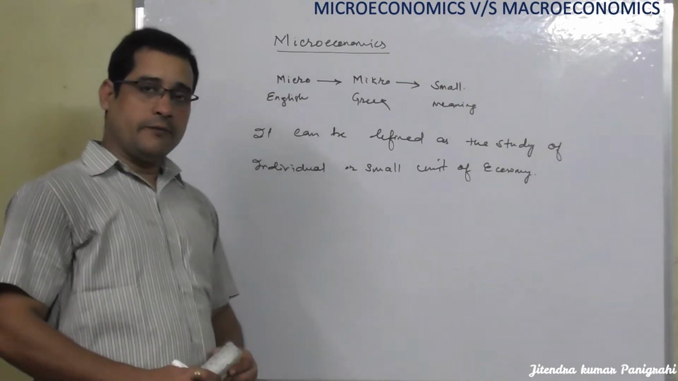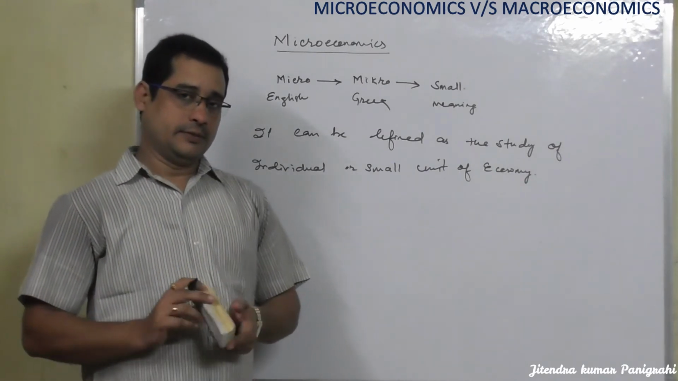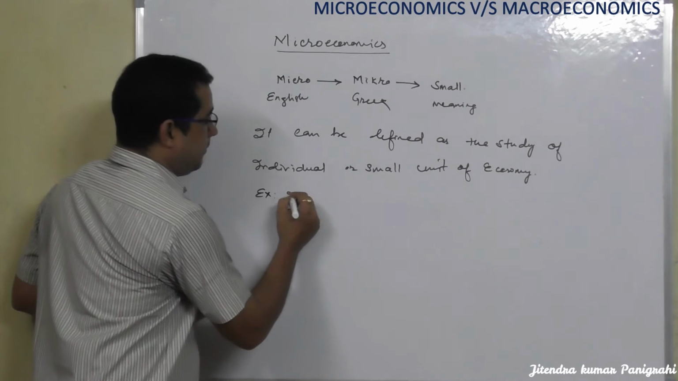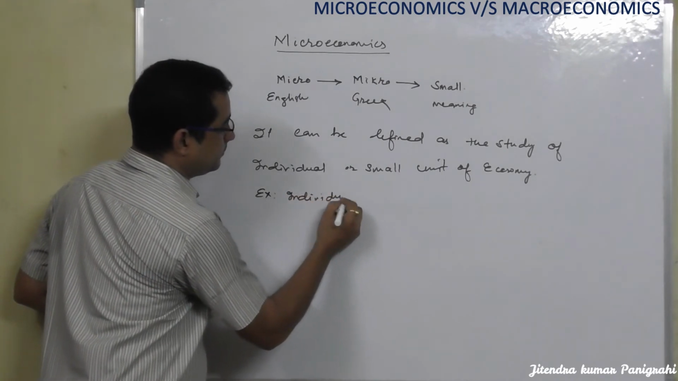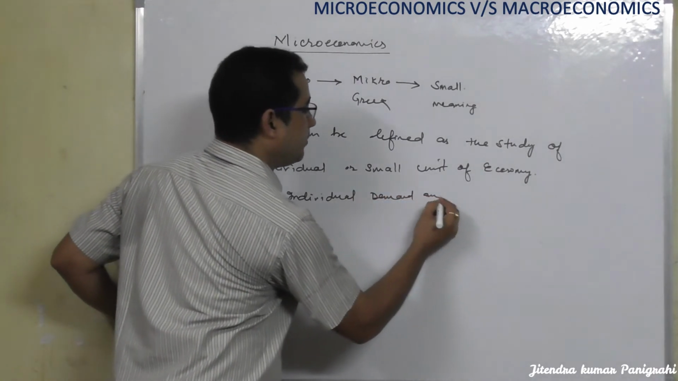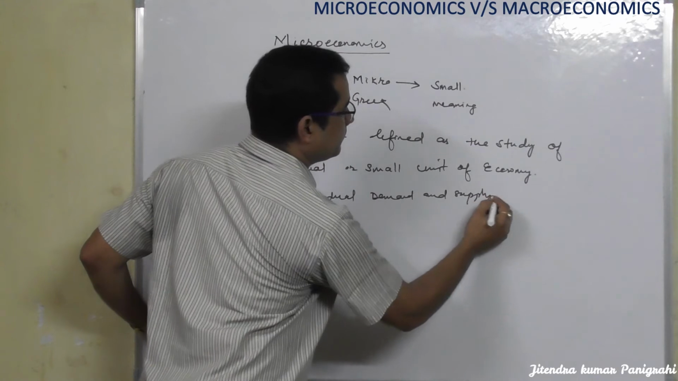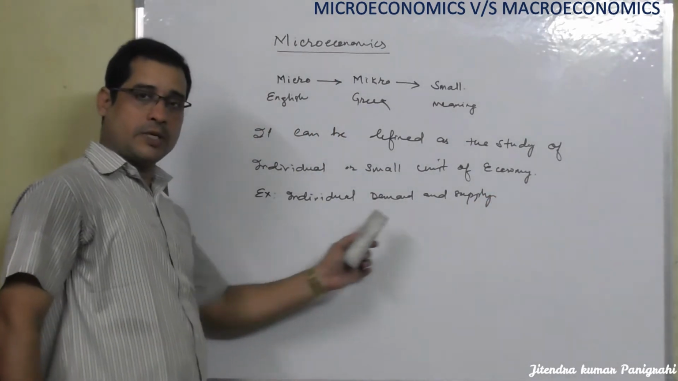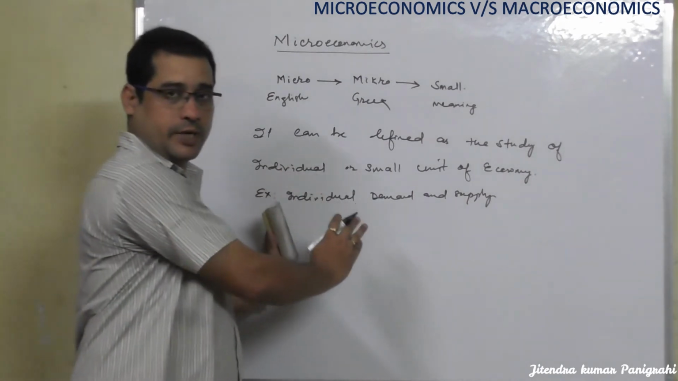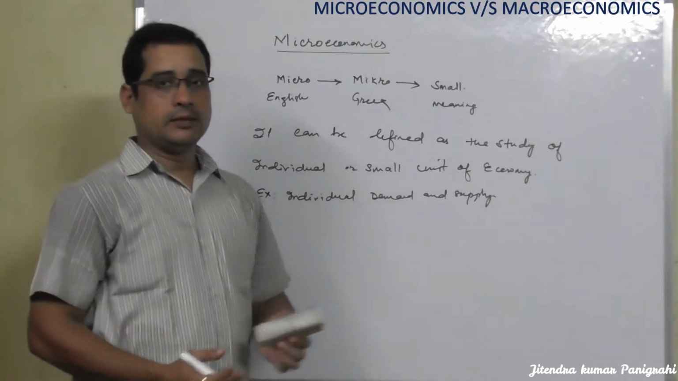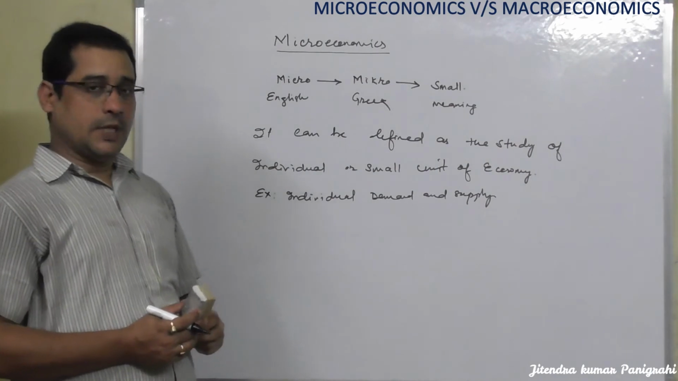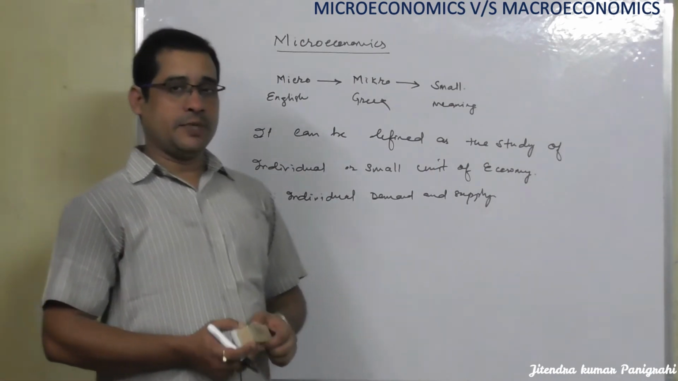Now, what are the different examples? For example, individual demand and supply. What is the individual demand and what is the individual supply? This is the example. That means the study of individual demand and the study of individual supply can be studied under this microeconomics concept.